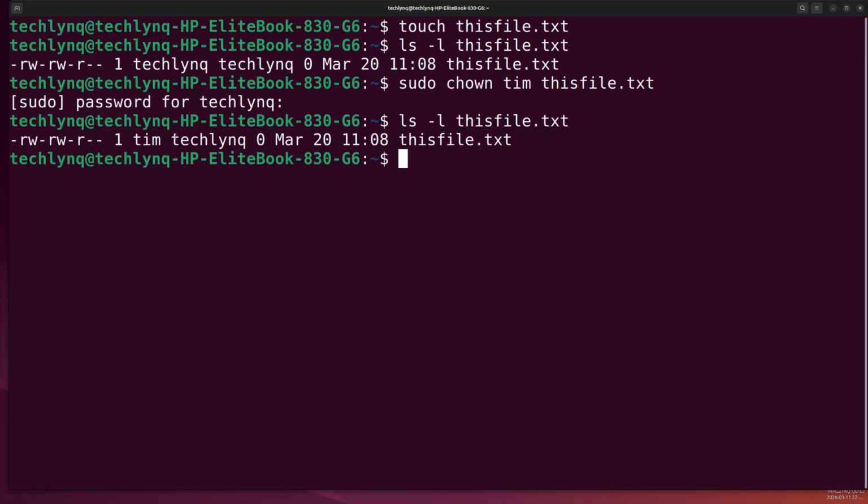So as you can see, the owner of this very file has now changed to team, right? So if you want, you can also change the group as well. This is just as simple as this. Initially, the owner was this user, and now the owner has changed to this very user. So this is actually what ownership is all about in Linux.